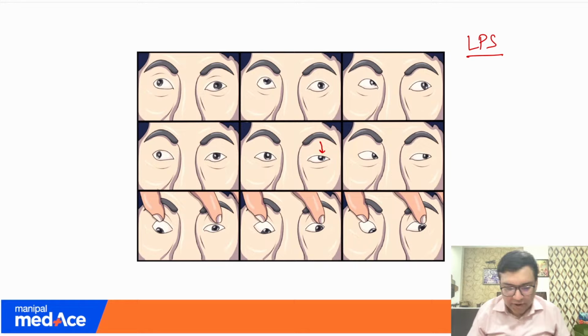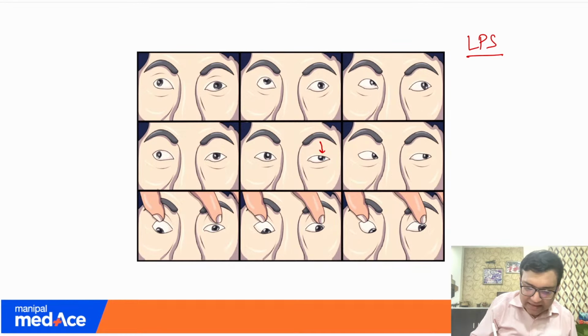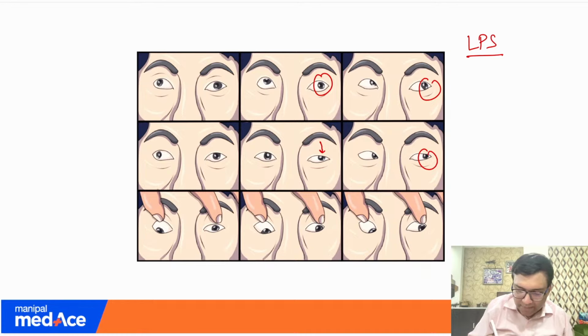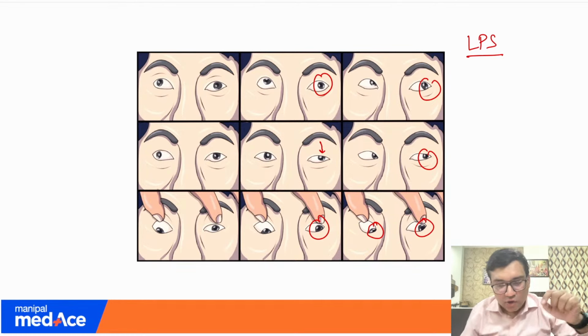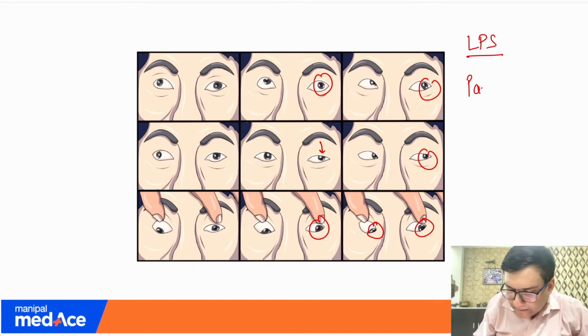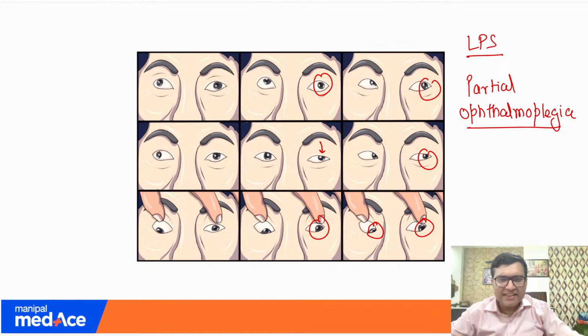LPS involvement. As you can see, this eye is just going a bit out, otherwise there is not much movement of this eye. So there is a partial ophthalmoplegia. Do you all agree? There would be a partial ophthalmoplegia in these cases, and the eye would be down and out, and definitely there would be ptosis because of the LPS involvement.